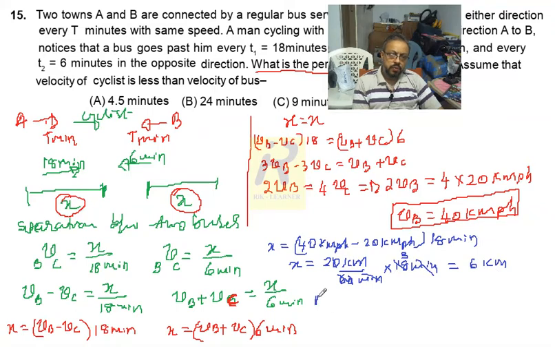Now by using the definition, VB equals x divided by t, because x is the separation between the buses in the interval t.